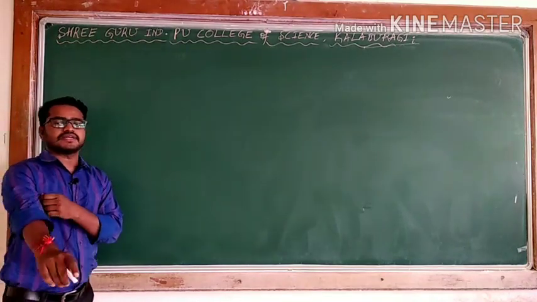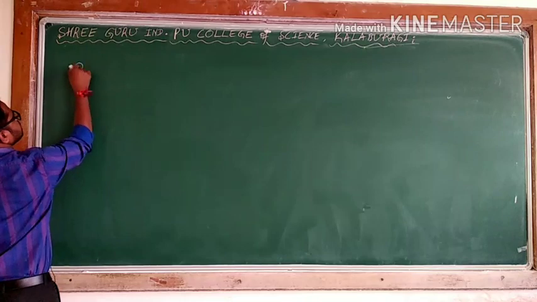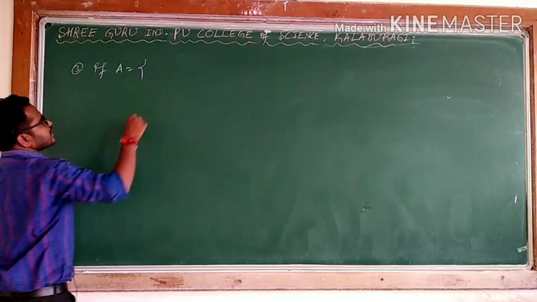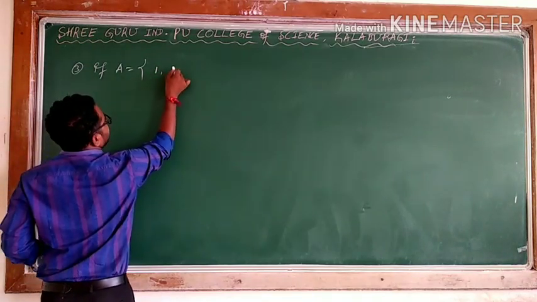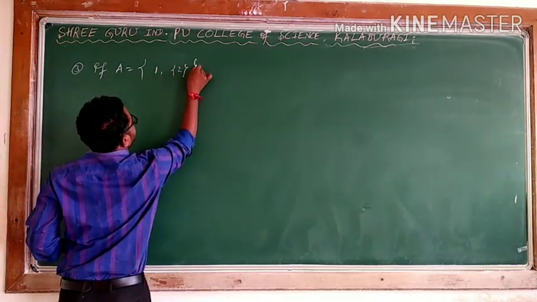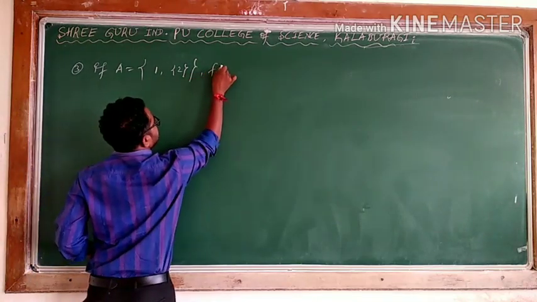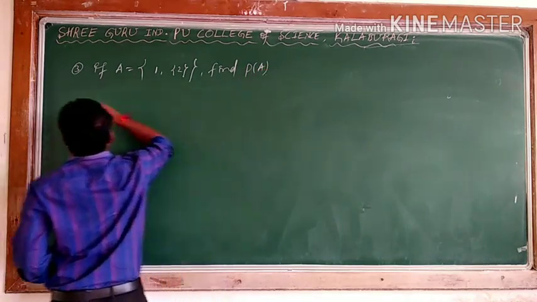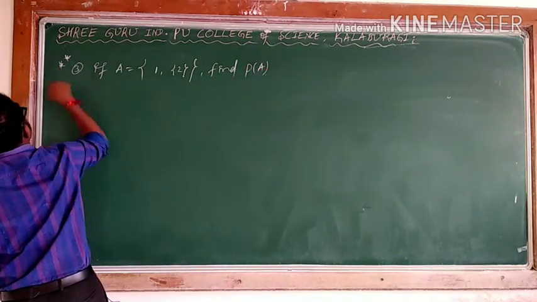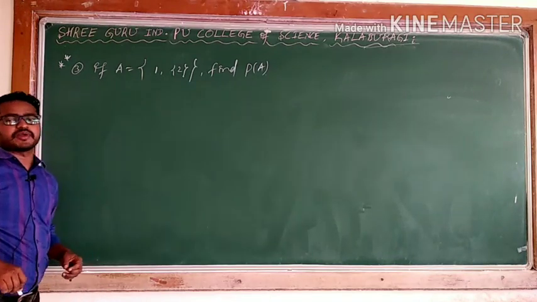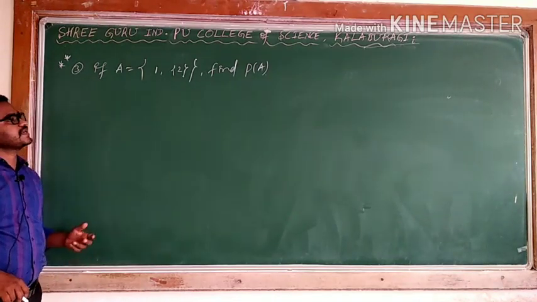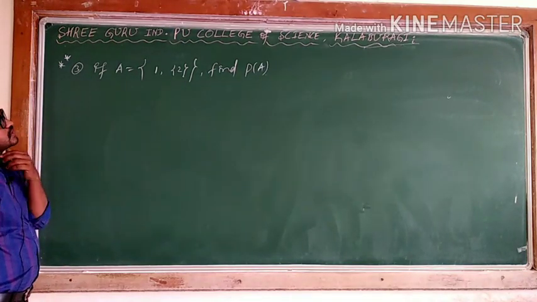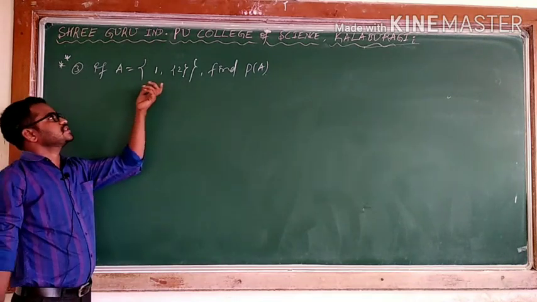Okay. Next I will take the third one. If A is equal to, the given elements are 1 comma, and 2 in a flower bracket, close. Find P of A. This is an important problem. You will get this in the examination. In the case of exam, you will get this type of problems. So what is it asking? If A is equal to 1 and 2 in a flower bracket, how many elements does A have?